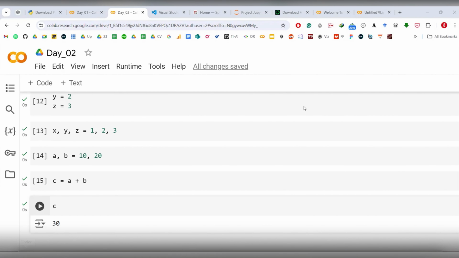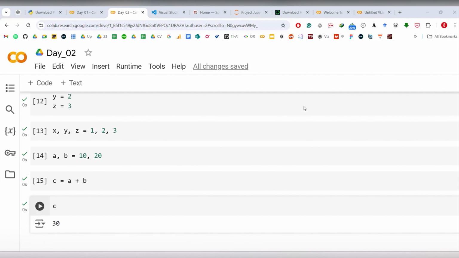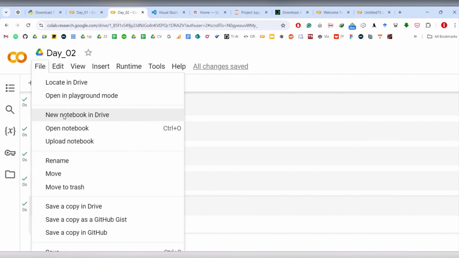We've learned about writing basic Python syntax. We learned about variables and data types. We did some simple math operations as well. Now let's move on to day 2. So let's create a new notebook once again.